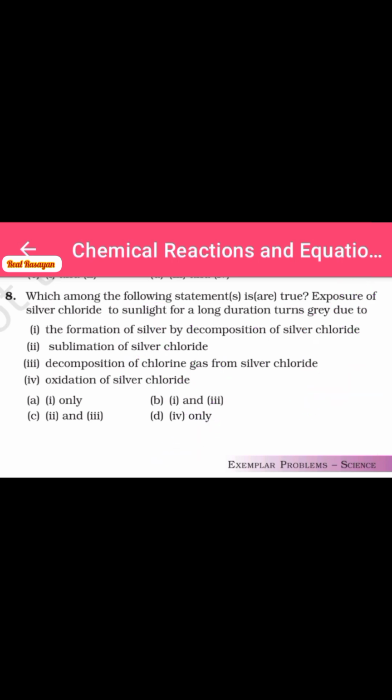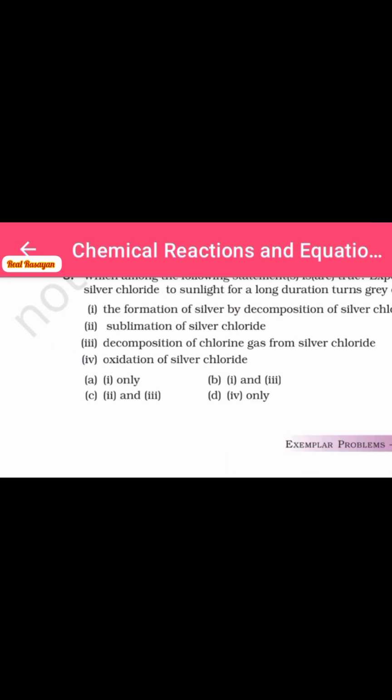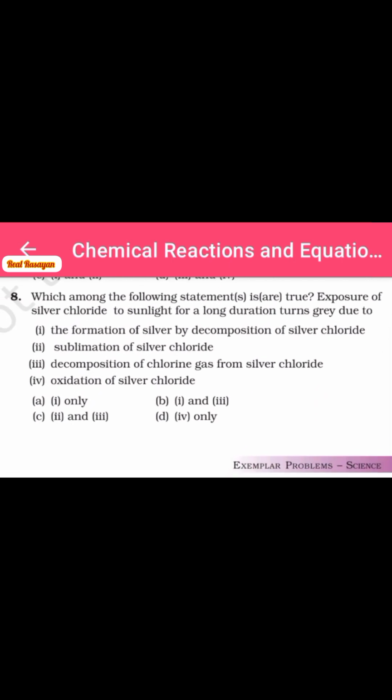So there is not the oxidation here, there is a reduction of silver chloride from Ag positive to Ag. So statement 1 only is correct, and the answer of this question is A.